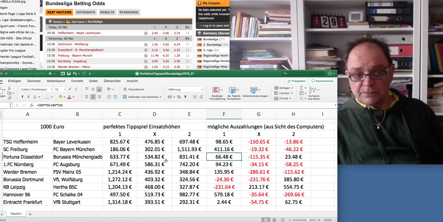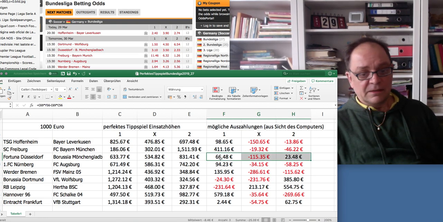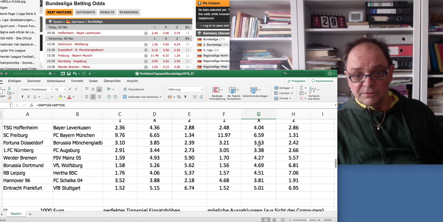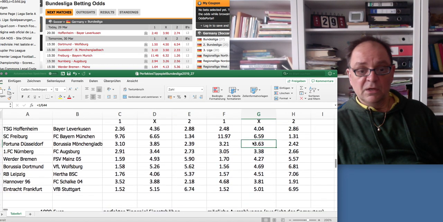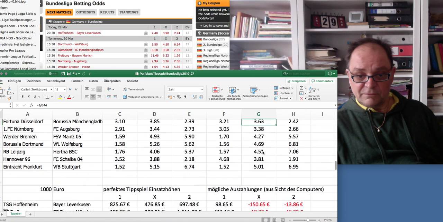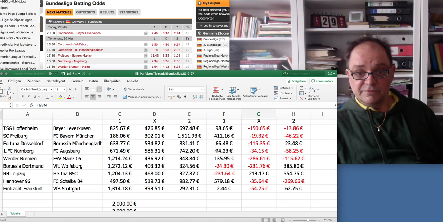In Düsseldorf-Gladbach, I'm very neutral. I said that already. I would just say the draw is a bit less likely than the market said. It's a common thing. We went through that. It's not that meaningful. I hope for the game not to be a draw, because there is this small difference between 3.85 and 3.63, or turn it into probabilities. I say 26%, the market says 27.5. Who's right? We don't know. Something is going to happen and we will find out.